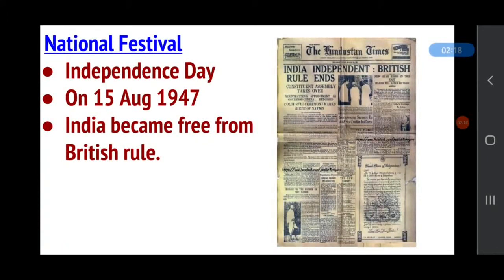And do you know how the British took over India? First they came to India to do some business, to buy and sell things, and slowly they took control over India. And when they ruled in our country, we were not allowed to do many things, and Indians were not allowed to do the jobs they wanted.